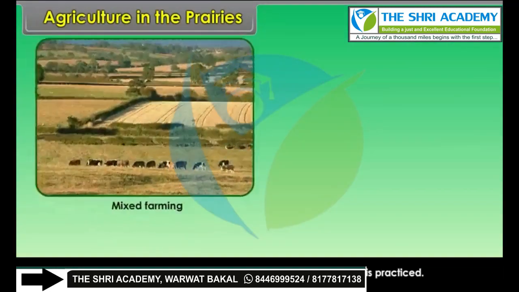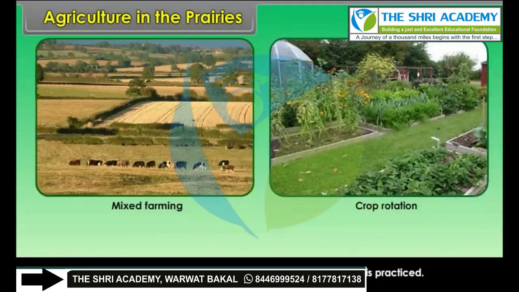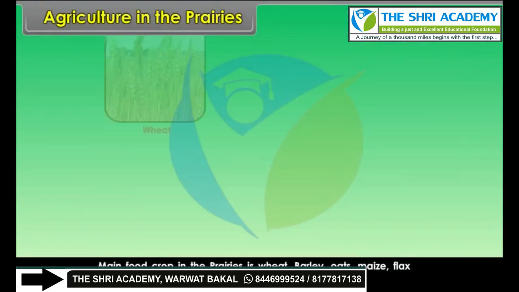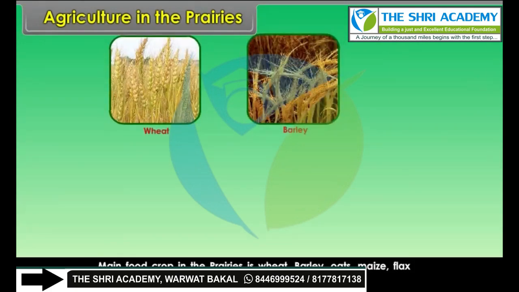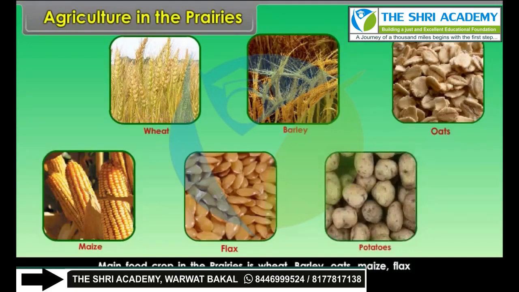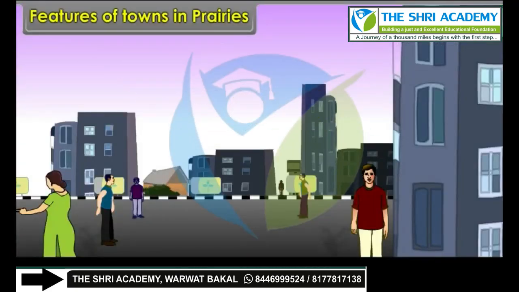Farmers practice mixed farming and also crop rotation is practiced. The main food crop in the prairies is wheat. Barley, oats, maize, flax and potatoes are the other crops grown. Features of towns in prairies. Major towns of the prairies are connected with big railway junctions. These towns serve as the centers for collecting and storing agricultural produce.